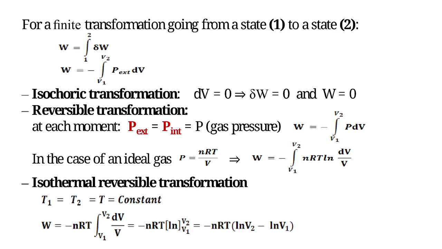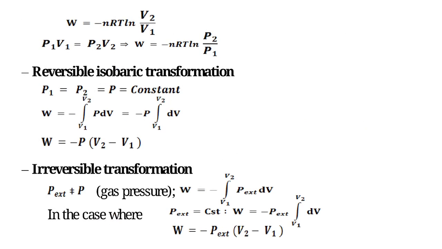In the case of an ideal gas, P = nRT/V, W = −∫ from V1 to V2 of nRT dV/V. Isothermal reversible transformation. T1 = T2 = T = constant. W = −nRT ln(V2/V1). Since P1V1 = P2V2, W = nRT ln(P2/P1).